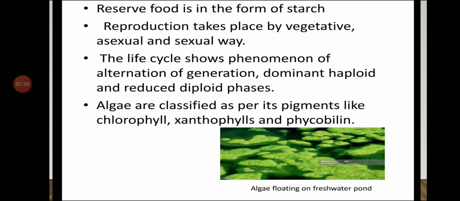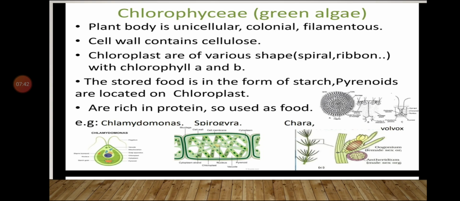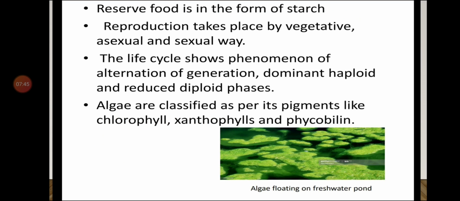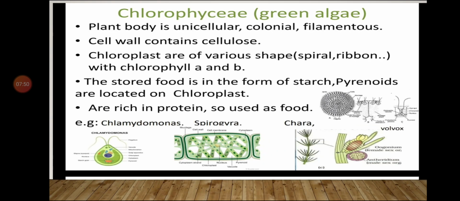Algae are classified as per their pigments like chlorophyll, xanthophyll and phycobilins. So we can say that Thallophyta is divided into three categories, that is Chlorophyceae, Phaeophyceae and Rhodophyceae. One by one we will study the characters of all these types. First one is Chlorophyceae. It means the green algae. The green algae is known as Chlorophyceae.